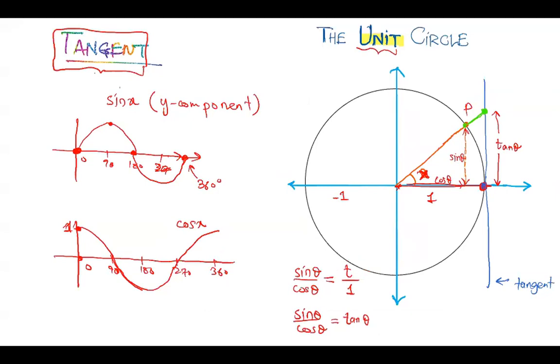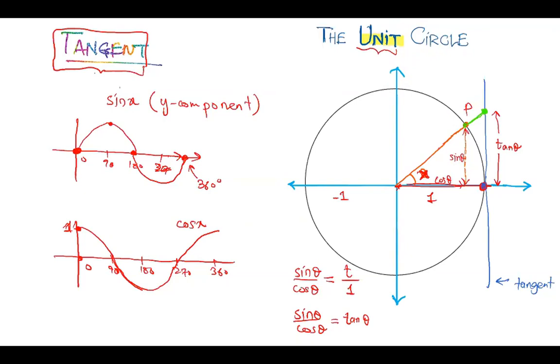Just a couple more points for understanding. This point can move on the circle. When this point goes to this point here, what happens to the tangent line? If you extend the line in order for it to touch the tangent line, you see there is no connection because these two lines are parallel. That is the reason tangent 90 degrees is undefined, because it goes to infinity.